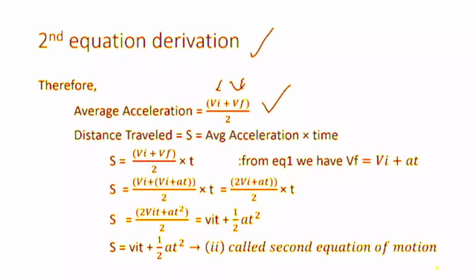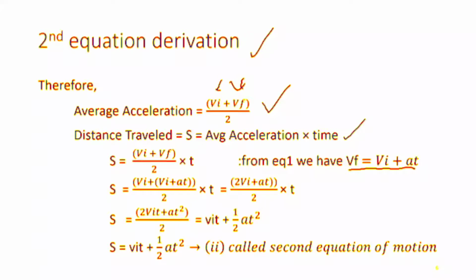Now we discussed recently in the first equation of motion that Vf is equal to Vi plus at. So now we put it in for Vf. Now S becomes equal to (Vi plus (Vi plus at)) multiplied by t and divided by 2.